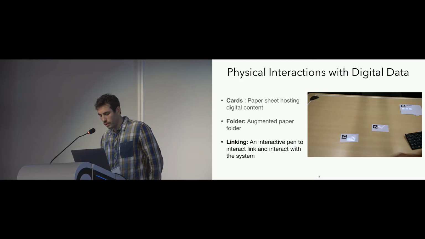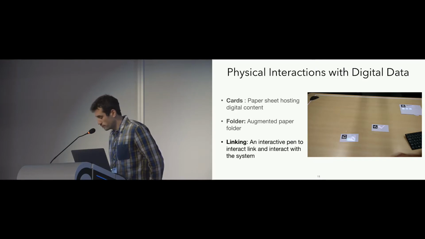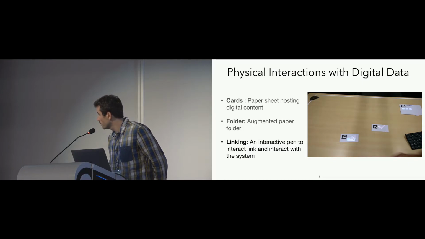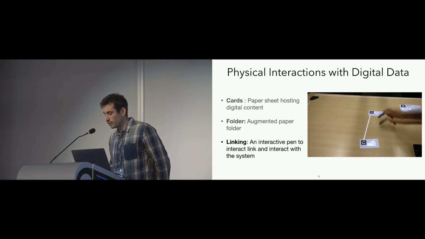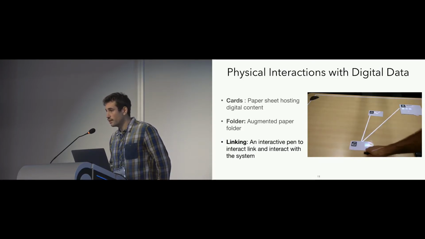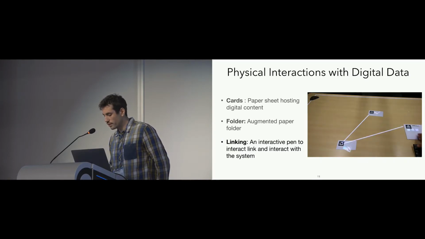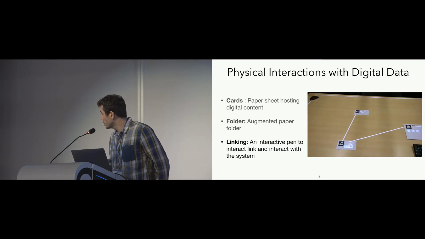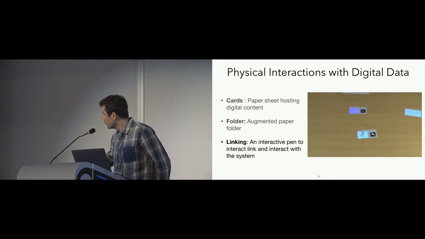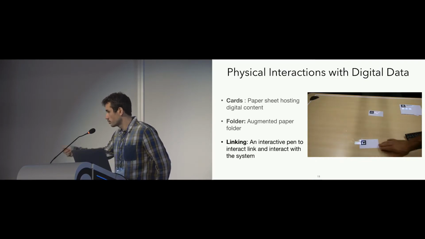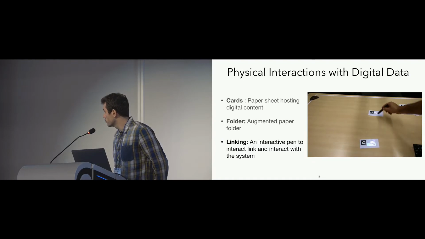And an interesting interaction that is particularly useful for mind maps is to create links. For that we use an eBeam Stylus Plus that basically controls the mouse pointer, and with that pen we can dynamically create lines between object links, and we can also erase them with a similar interaction by cutting the link.